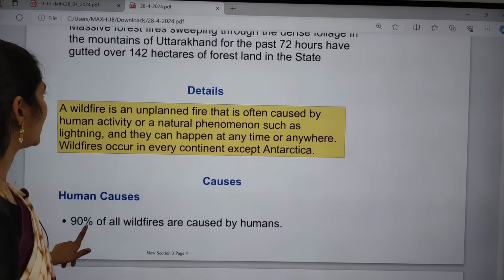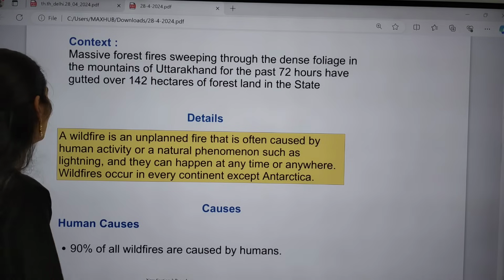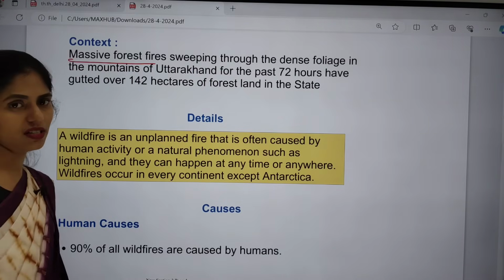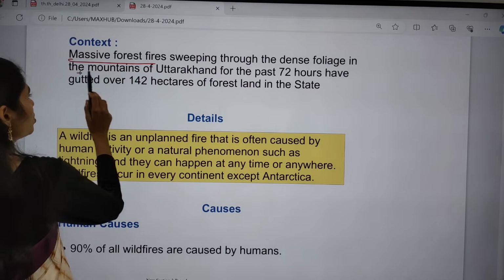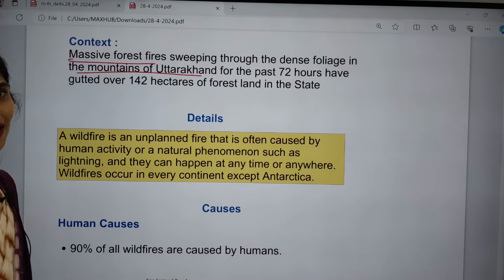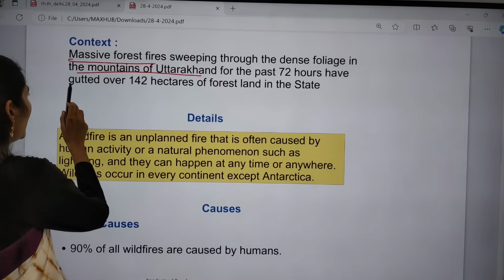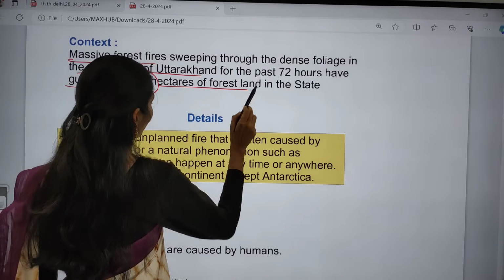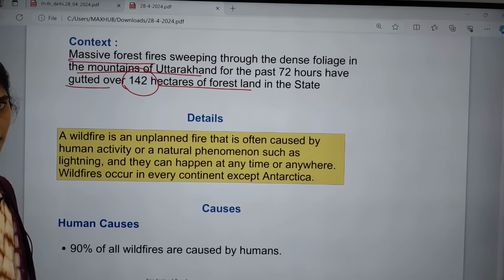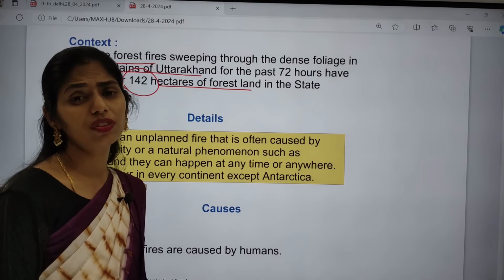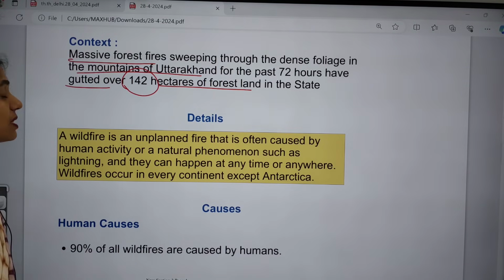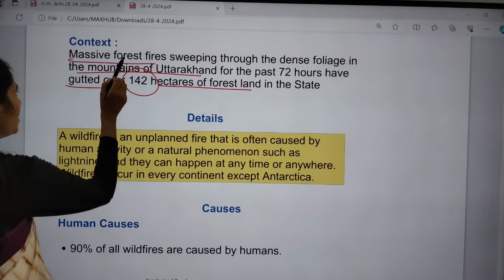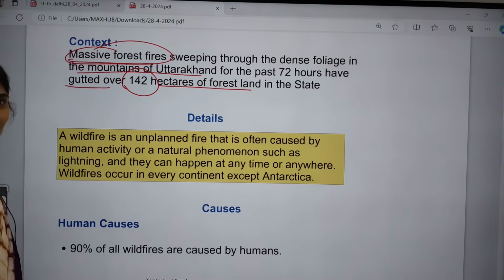Yes, if you see the context, it says that massive forest fires sweeping through the dense foliage in the mountains of Uttarakhand for the past 72 hours have gutted over 142 hectares of forest land in the state. So in Uttarakhand, because of these wildfires or wild forest fires, it has spread to around 142 hectares of land. So what is the meaning of forest fire or wildfire?